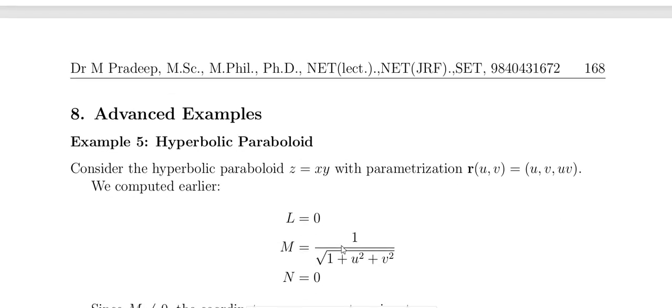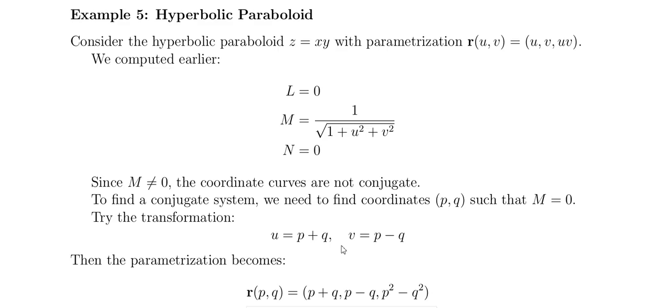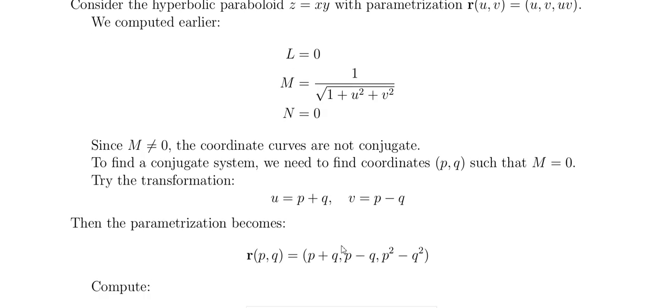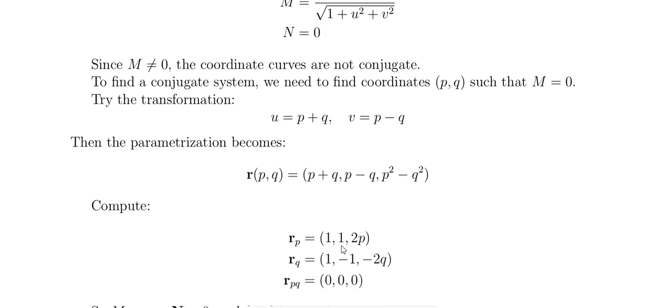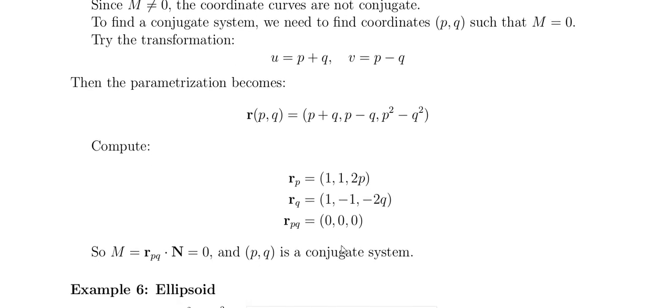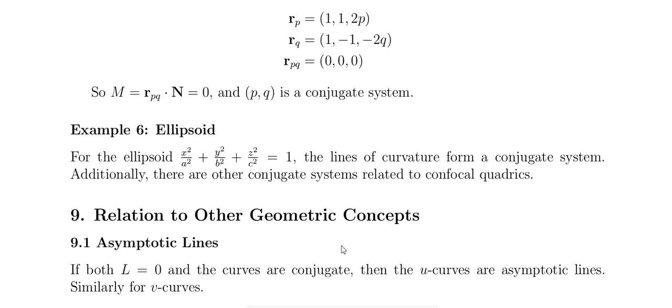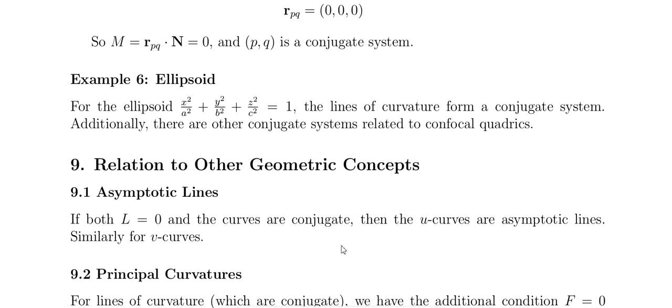These are advanced examples. The hyperbolic paraboloid, that is, L, M, N. And the ellipsoid: for the ellipsoid x square by a square, y square by b square, z square by c square equal to 1, the lines of curvature form a conjugate system. This is not a conjugate system.